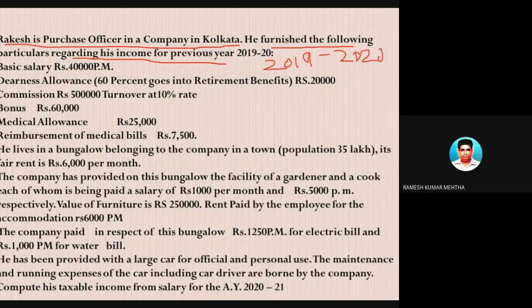Let's understand one by one. So the first one is basic salary. Basic salary is 40,000 per month. I request you to take a picture if possible.